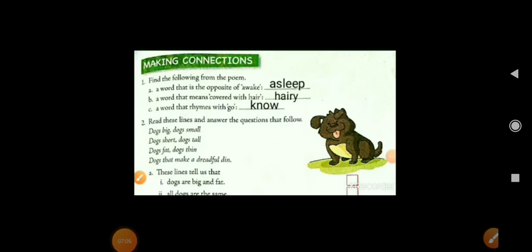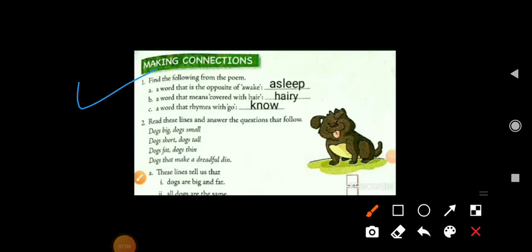So look at the very first one. Find the following from the poem. So first is a word that is the opposite of awake, and the answer is asleep. A-S-L-E-E-P, asleep. Next is a word that means covered with hair. It is hairy. Next is a word that rhymes with go. So the answer would be no. Students, this exercise we are supposed to write in the book itself. Okay, no need to write this exercise in the notebook.